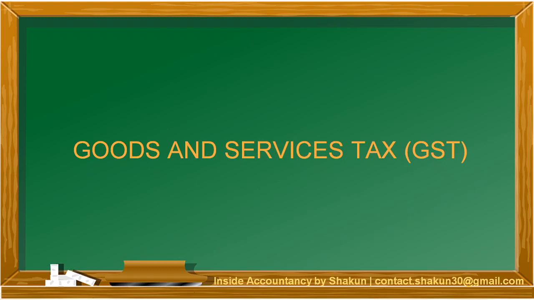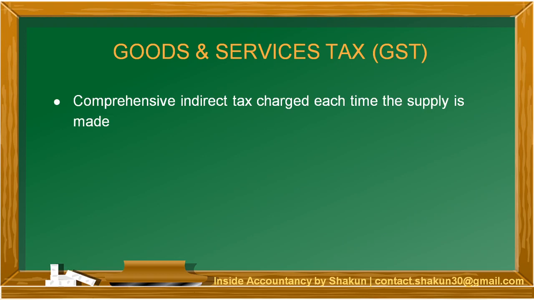GST is a destination-based indirect tax and it is charged every time a sale is made till the time the goods or services reach the customer, that is, they are not sold further. So basically, it is a destination-based tax. So, as I already explained, it is a comprehensive indirect tax that is charged each time the supply is made. So, whenever the sales are made, this tax is charged.